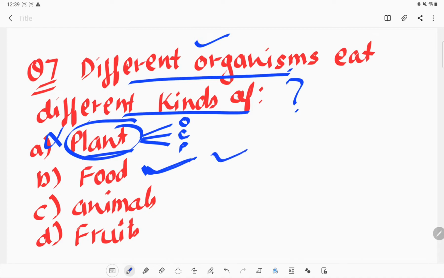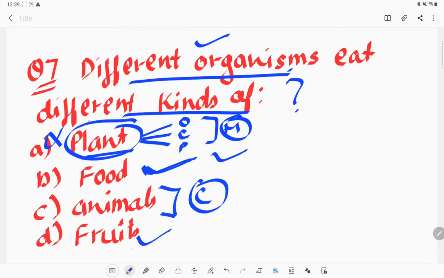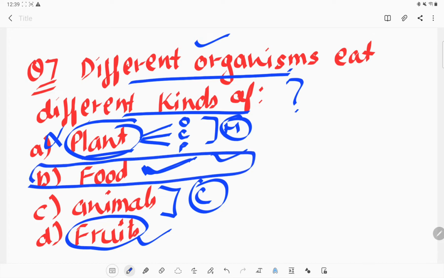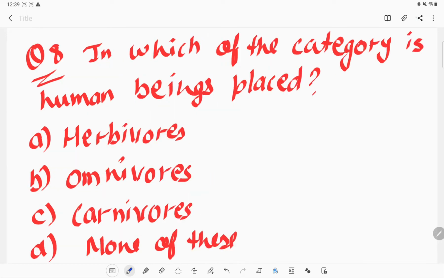That's the true answer. Because most of the animals are not herbivorous, we cannot say they all are herbivorous, and we cannot say all are carnivorous. We cannot even say that every organism eats fruits. No, that's also not correct. So food is the right option. Different organisms eat different kinds of food. Option B is the right answer.